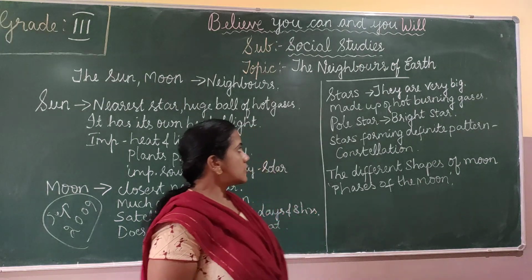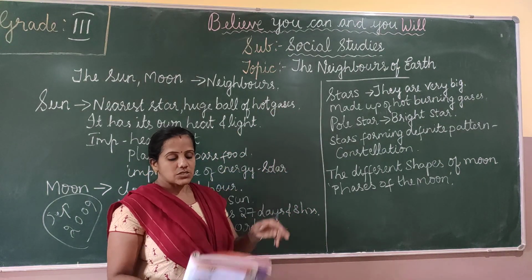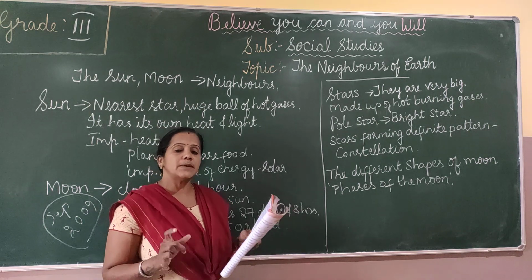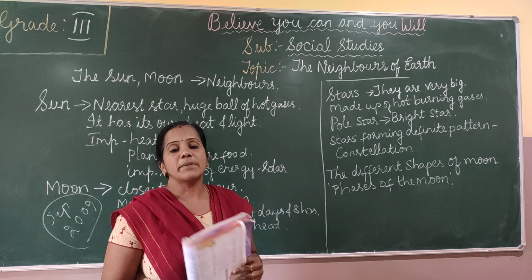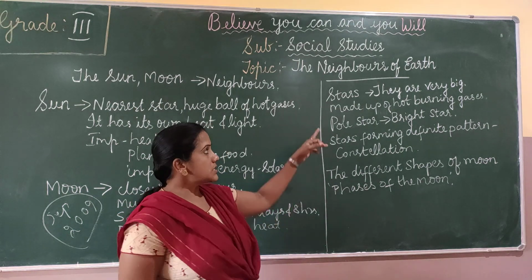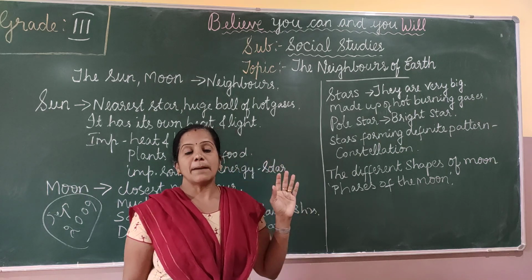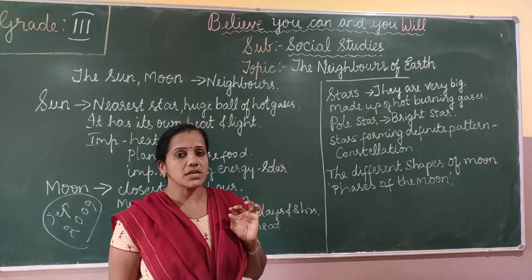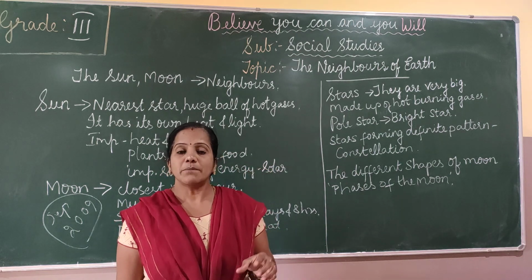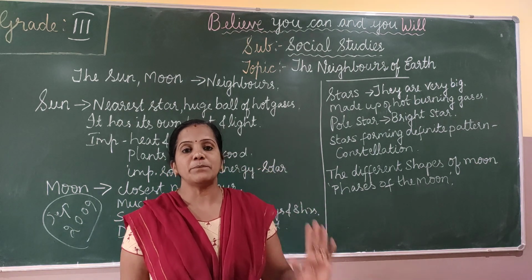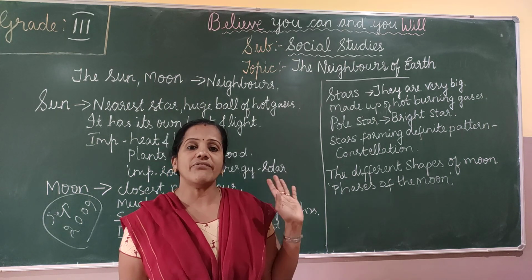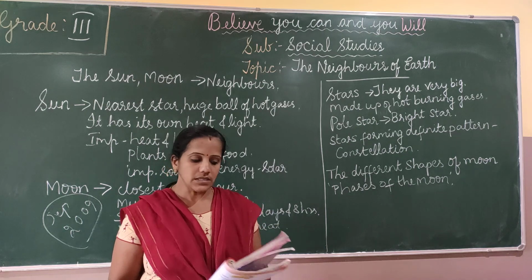So next we'll move on to the stars. These stars are very big but look small because they are very far away from the earth. When you see them in the sky, the stars look very small, is it? But actually they are very big. They look very small because they are very far away from earth.